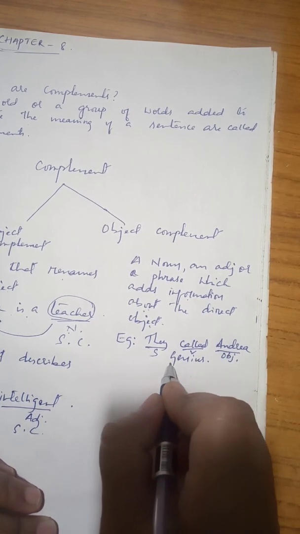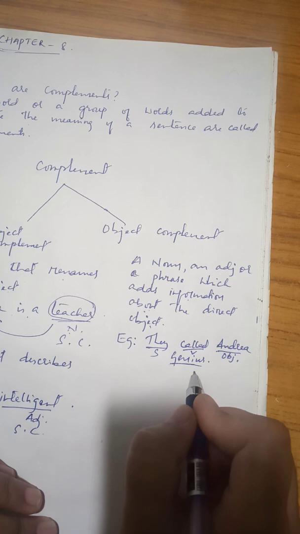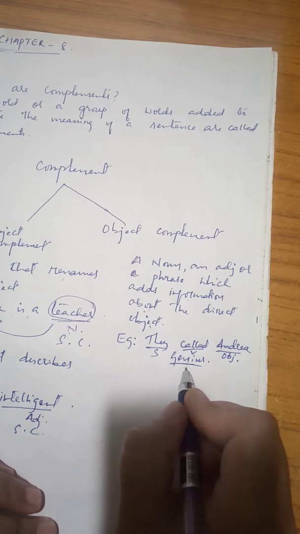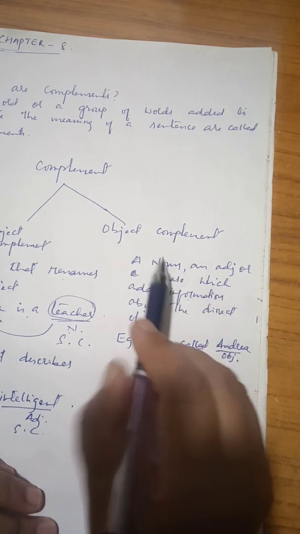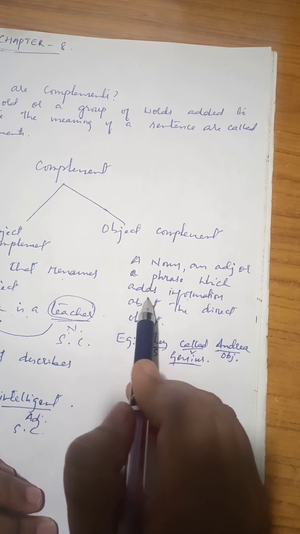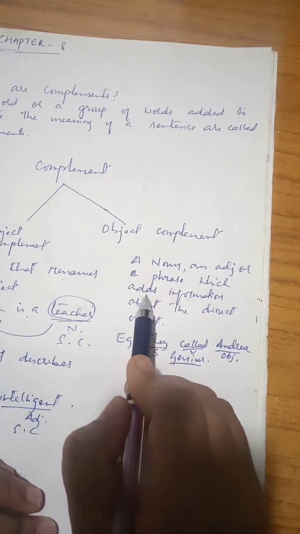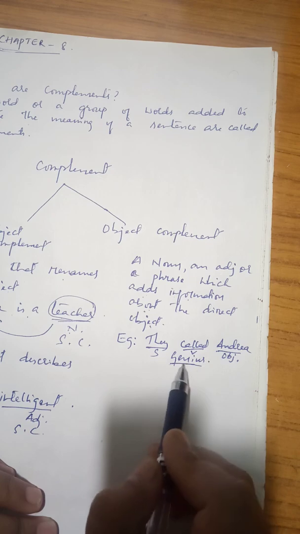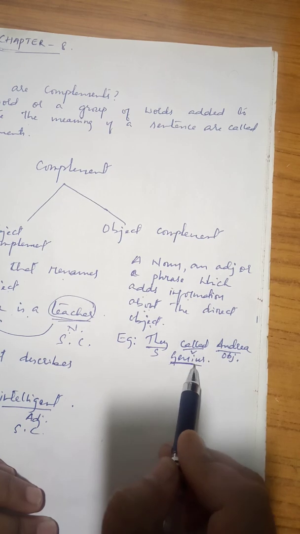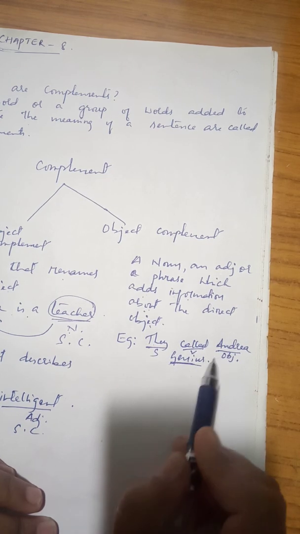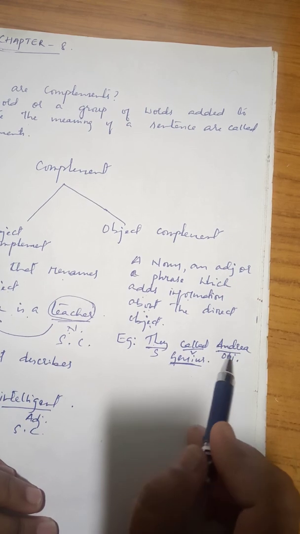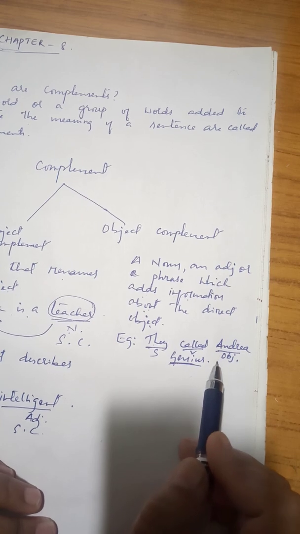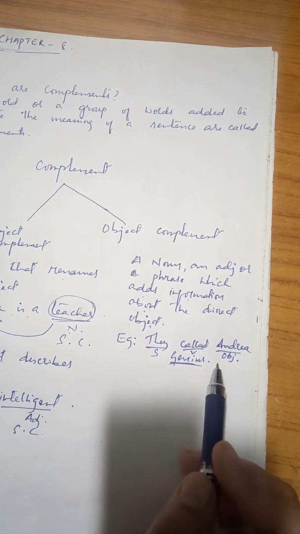Now here the word genius, what is it? It's a complement because they called Andrea genius. Now the work of an object complement is to add information about the direct object. So this word genius is giving information about Andrea, and Andrea is the object. So I hope this is understood.